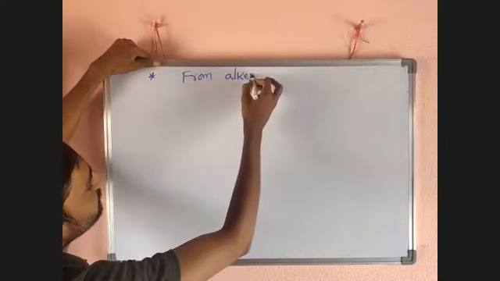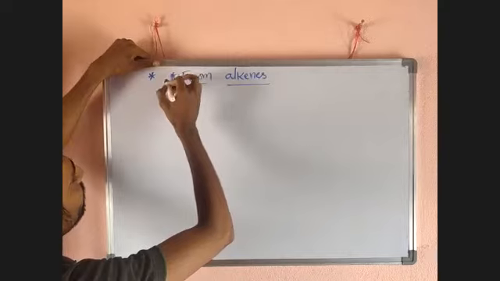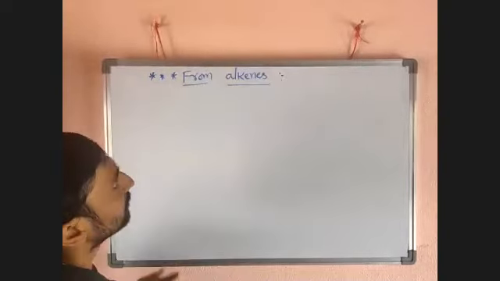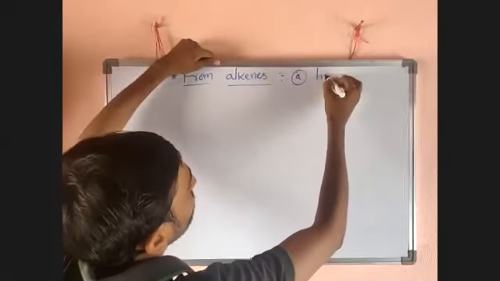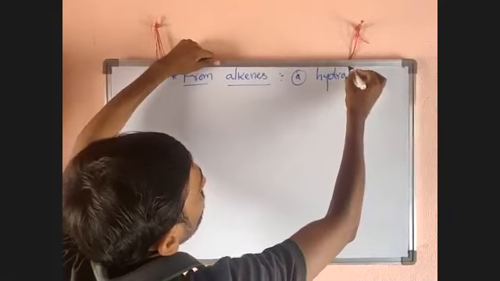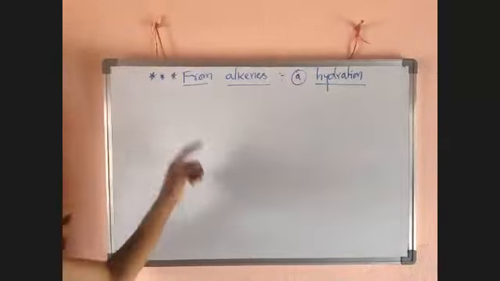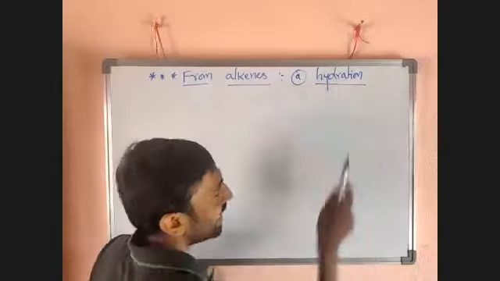From alkenes we want to prepare alcohols. In that, the first one is hydration.